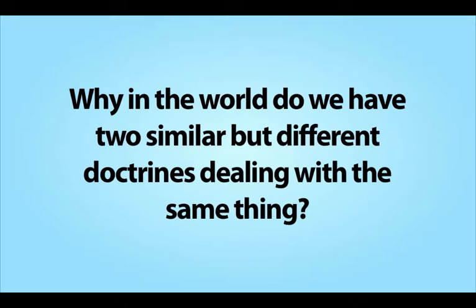A legitimate question at this point would be, why do we have two similar but not identical doctrines dealing with the same basic fact situation? Well, we don't have a definitive answer for that question, but one plausible explanation for the difference could be that non-disclosure under Section 161b is a kind of misrepresentation.